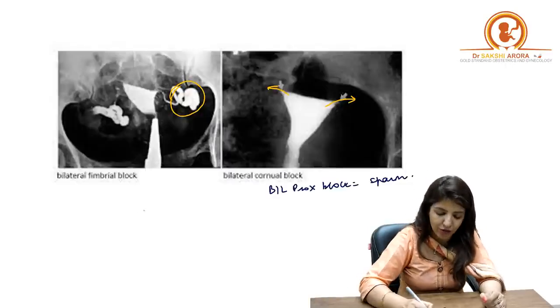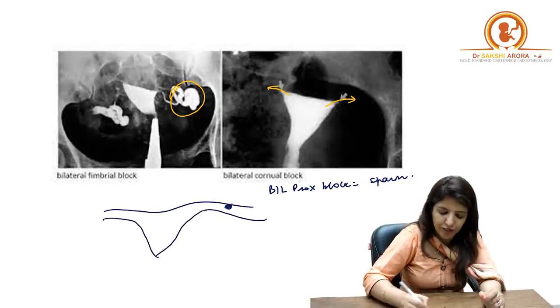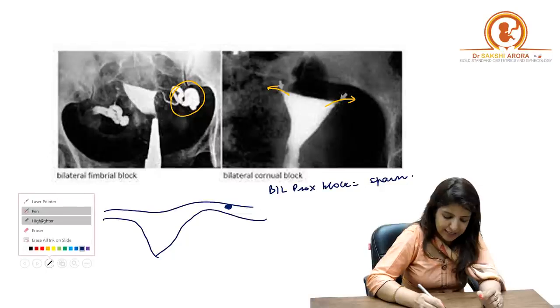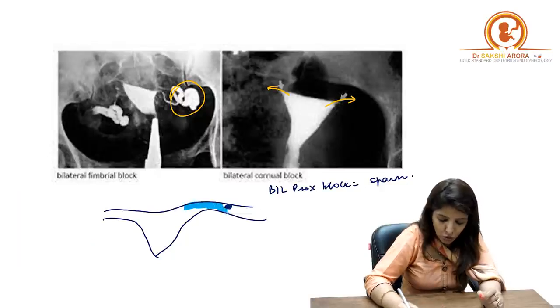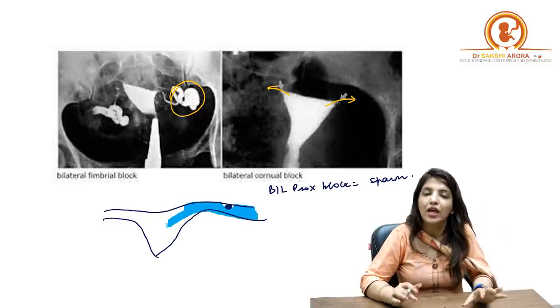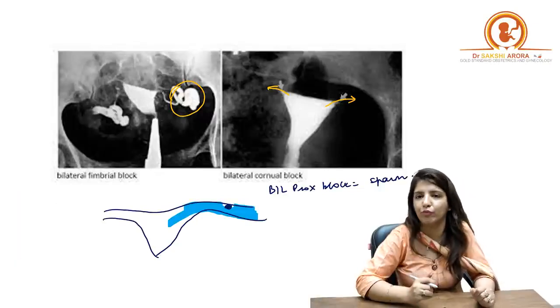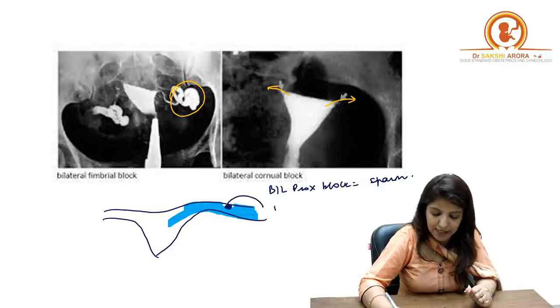Now suppose it is a tubal polyp, right? Suppose there is a polyp over here. Now if there is a polyp and I pass a dye, what is going to happen? The dye is going to go around the polyp and inside the tube. So when you get an HSG, the dye will be everywhere except where the polyp was, and this will be seen as a filling defect.